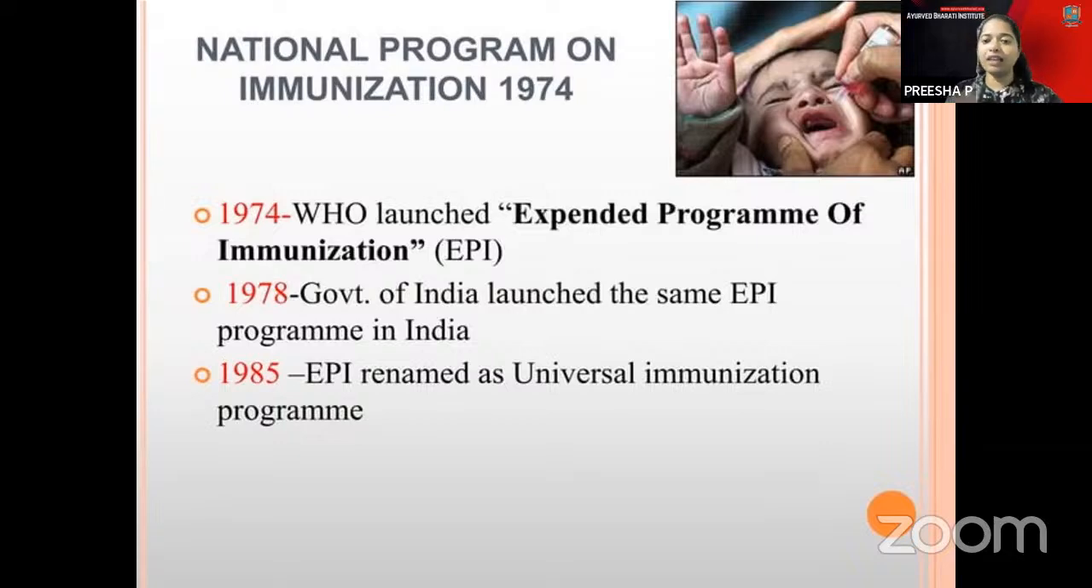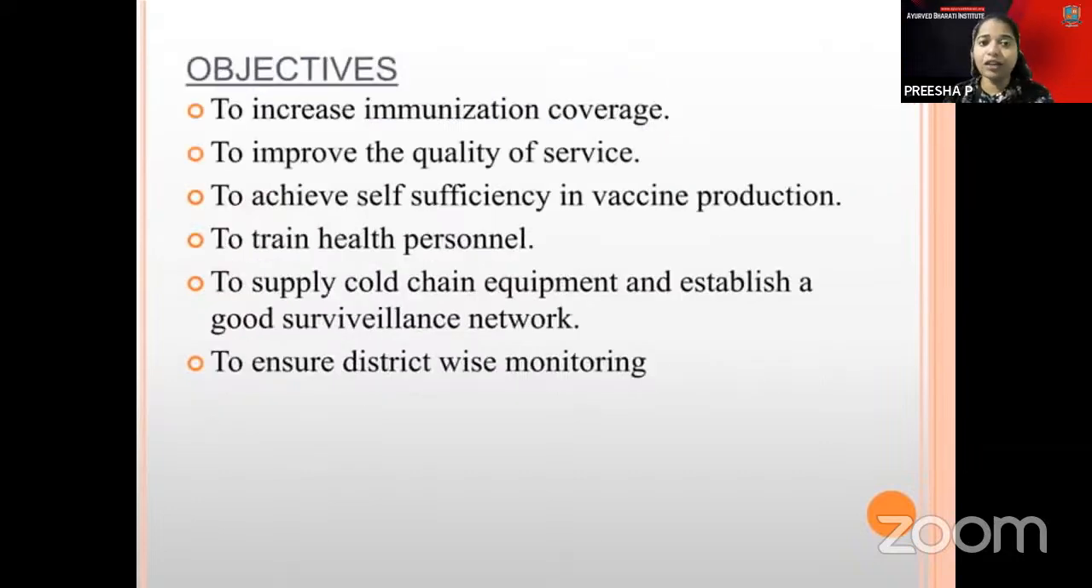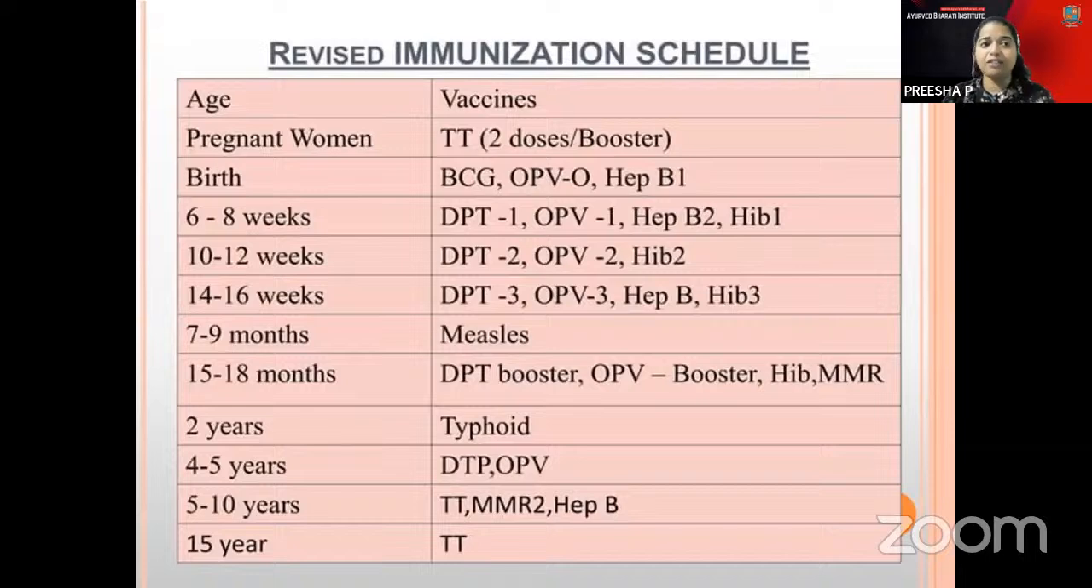Here the Government of India launched this program in about 1978, and in 1985 it was converted into the Universal Immunization Program. Immunization coverage and the quality of service improved, with self-sufficiency in vaccine production, training of health personnel, and district-wise monitoring. These are the revised immunization schedules, and Mission Indradhanush is also mentioned there.